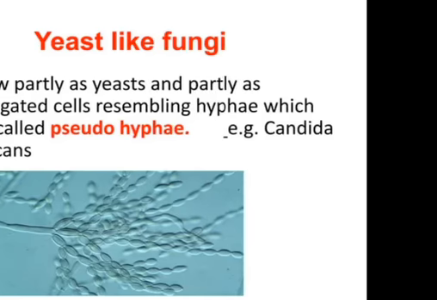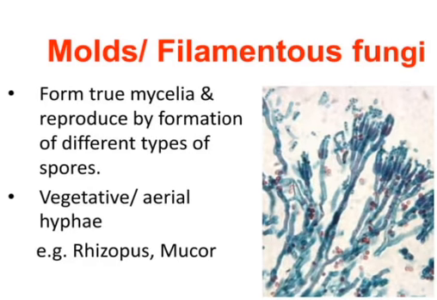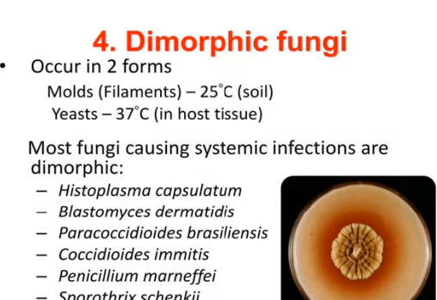Example, Candida albicans. Molds, or the filamentous fungi, form mycelia and reproduce by formation of different types of spores. They are vegetative or aerial hyphae. Example, Rhizopus. Dimorphic fungi occur in two forms.